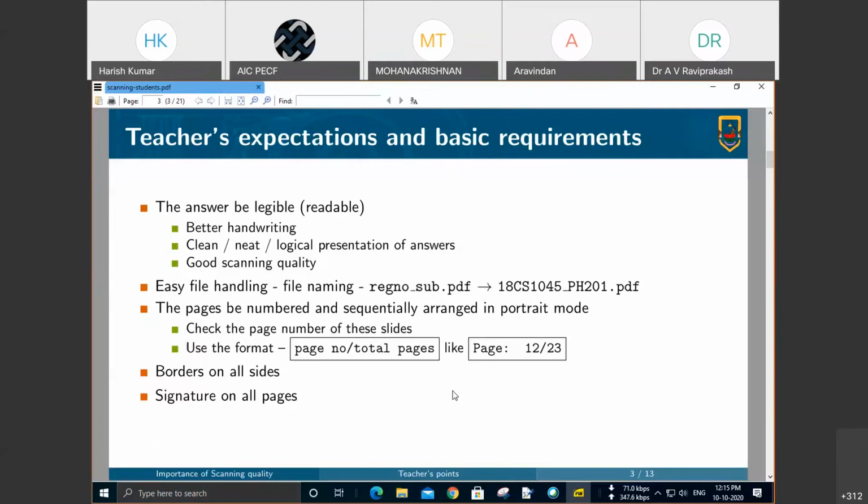If the naming is very random, then it is very difficult. We will not be able to open each and every file to find the file which we need. Further requirement will be that the pages should be numbered. Every page should be assigned a number. And while preparing the PDF file, the pages are supposed to be sequential. By sequentially arranged, what do we mean?